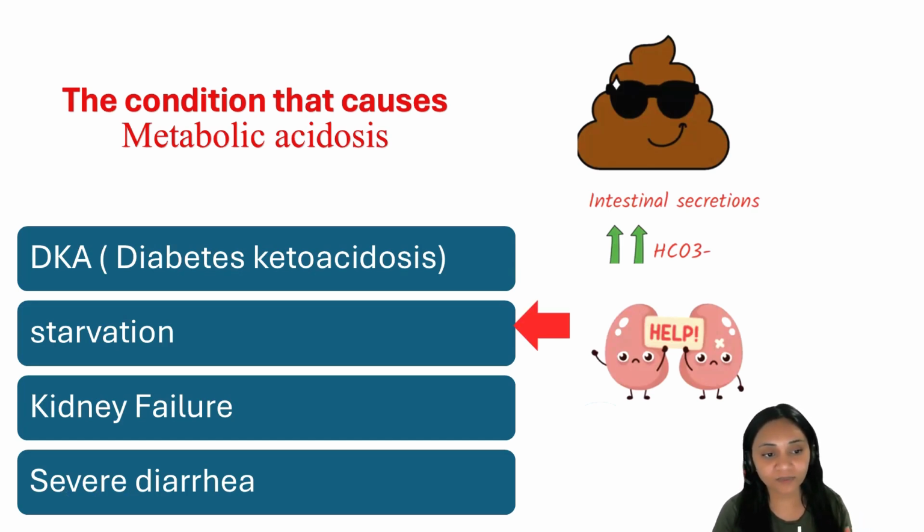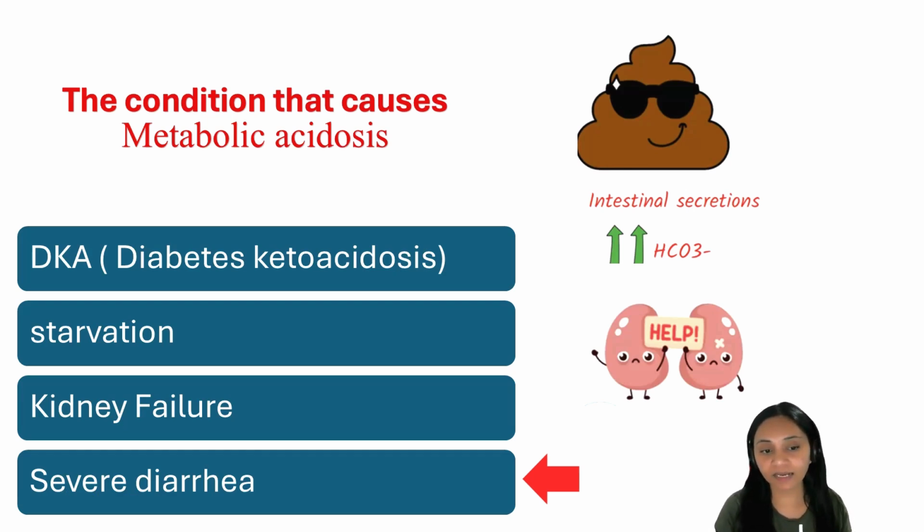Another cause we have is starvation. Same as DKA, when the cells go through starvation and do not have enough energy, there will be a breakdown of fat and protein that will lead to accumulation of ketones and acid. Kidney failure: if the kidneys are not working properly, they will not excrete the hydrogen ion, which is acid, and there will be accumulation of acid. Also severe diarrhea. Also, if the patient has a colostomy or ileostomy and they are draining too much, they will have metabolic acidosis.